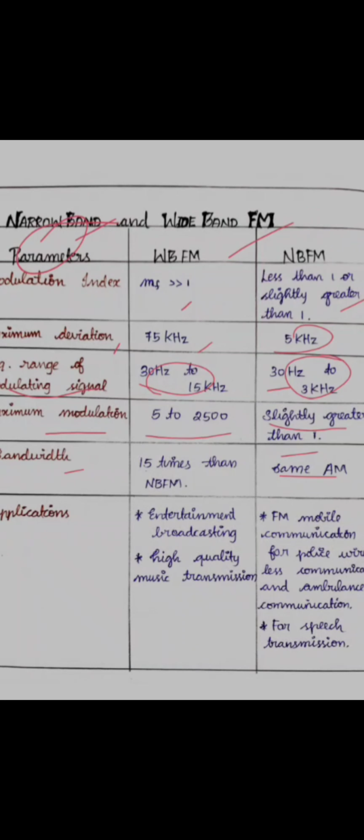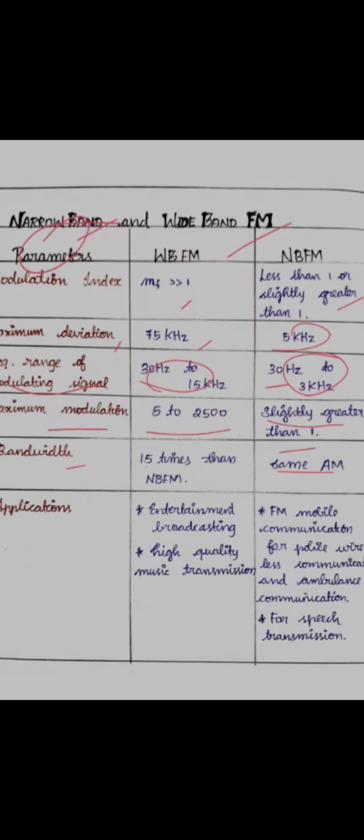Now let me see the application for narrowband FM. It is used for wireless communication for police and ambulance communication, FM mobile communication, and it is very much used for speech communication. And this is the difference between narrowband and wideband, and that's it. Thank you.